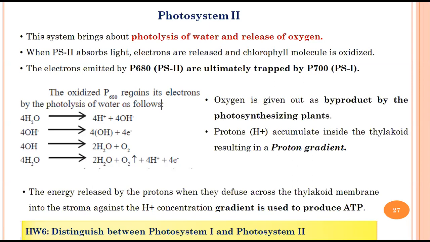So this electron again will be transferred to the P700. Then again the 4OH will be converted to 2H2O plus O2. So this O2 will be released. Again this 2H2O will be like in this way.